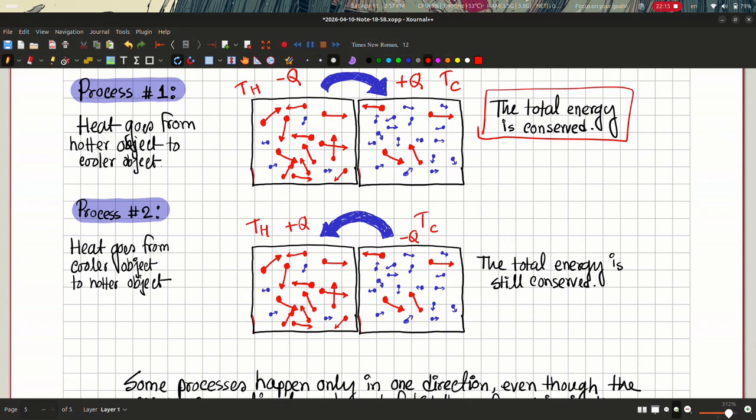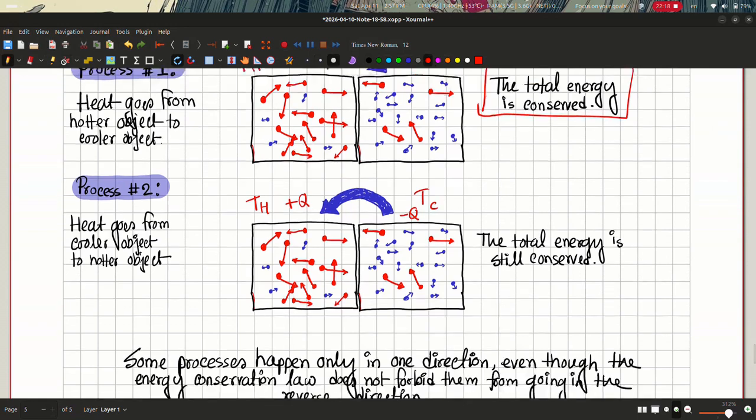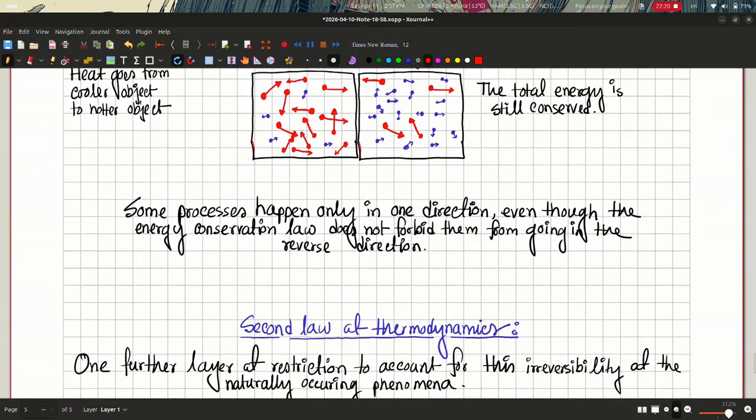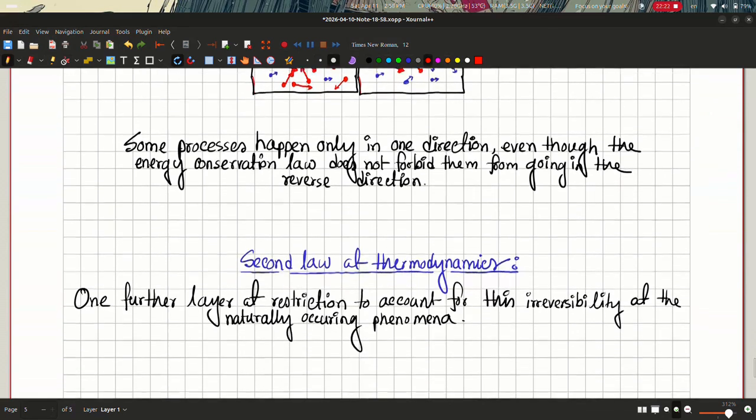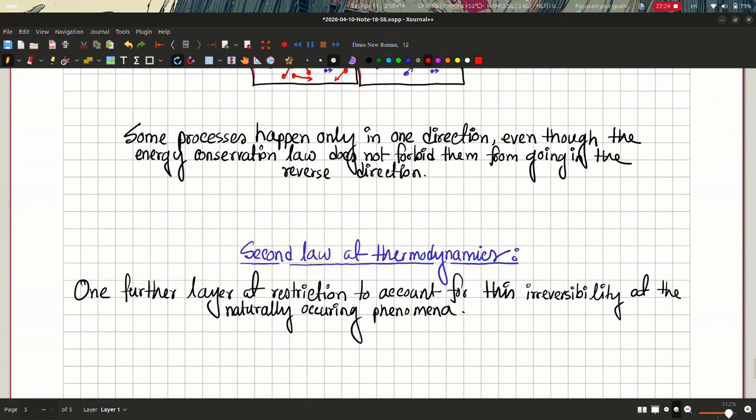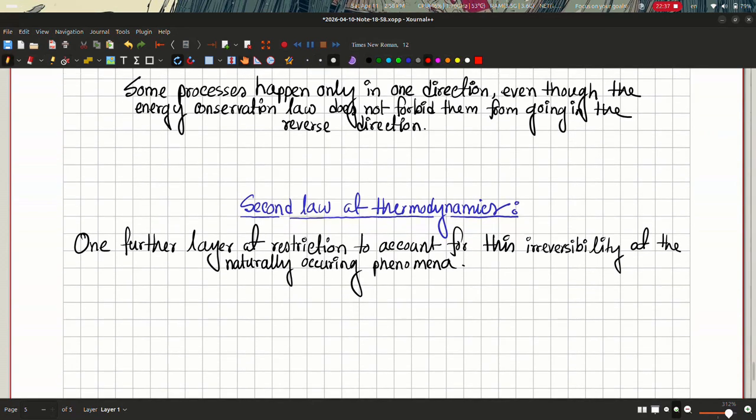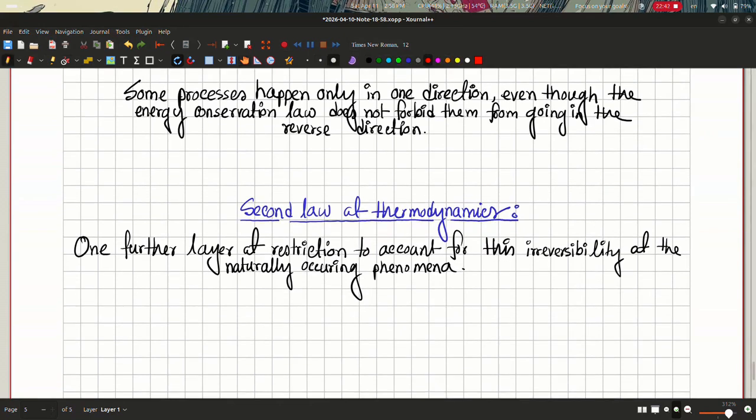So some processes happen only in one direction, even though energy conservation does not forbid them from going in the reverse direction. Some processes are irreversible, and the first law of thermodynamics, which is essentially a law of energy conservation, doesn't mind going in the reverse direction, but it just never happens naturally.